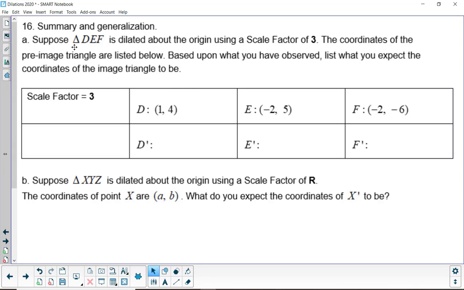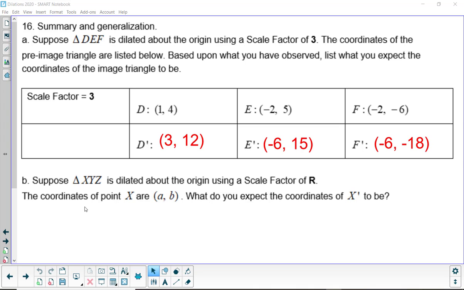So part A of number 16, suppose triangle DEF is dilated about the origin using a scale factor of 3. The coordinates of the pre-image triangle are listed below. Based upon what we've observed, list what you expect the coordinates of the image triangle to be. So pause and fill that in. Here are the coordinates for D prime, E prime, and F prime. Notice that each of the 6 coordinates were tripled.